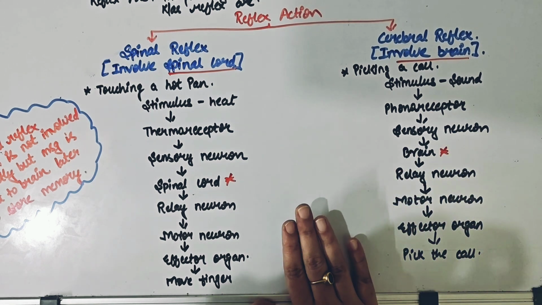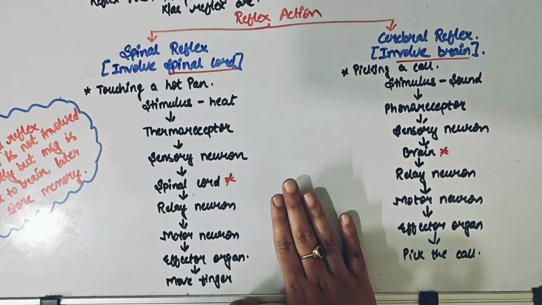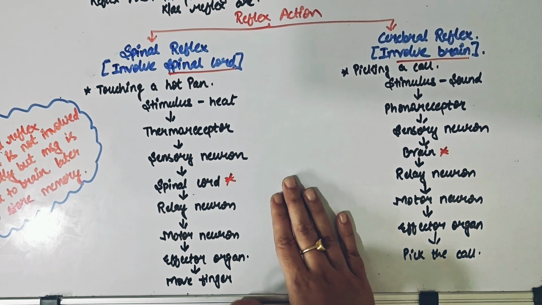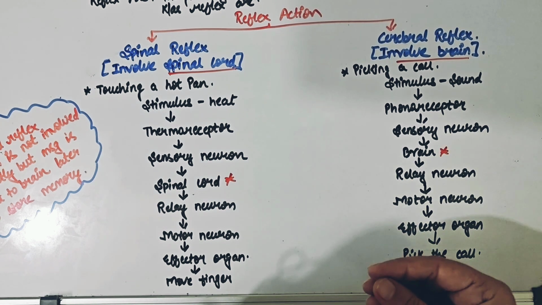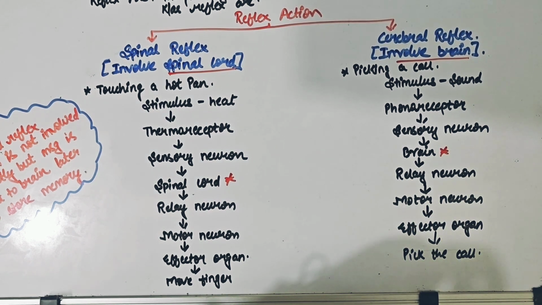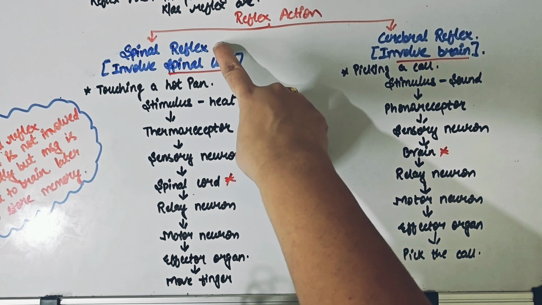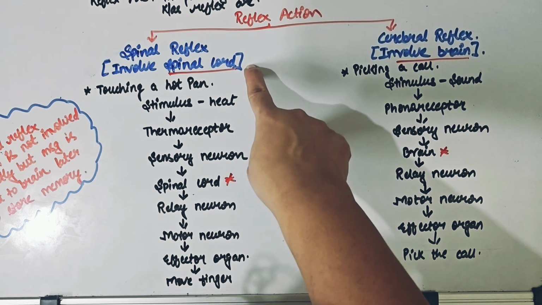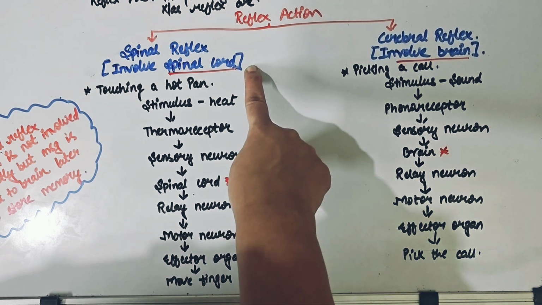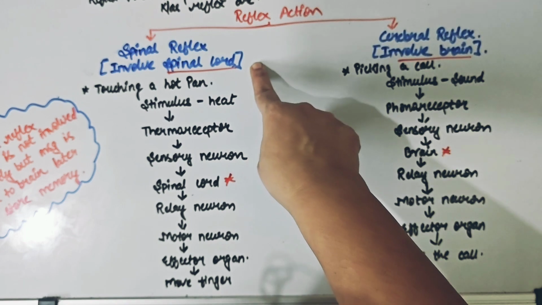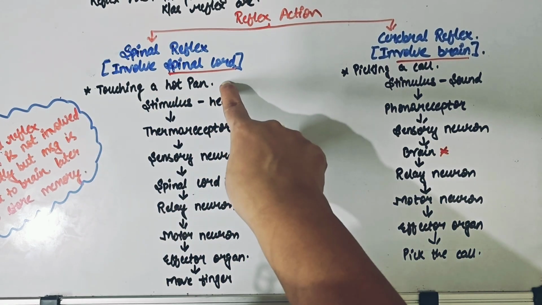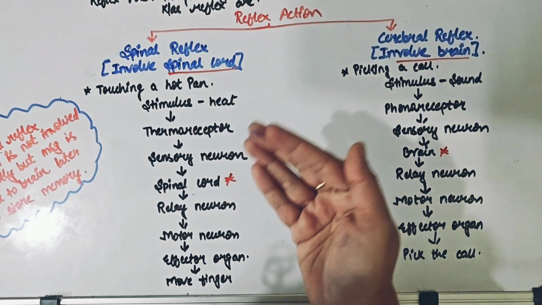And why does this change happen? There are certain situations that our body encounters where our body does not have time to think about what it is supposed to do. Our body has to take action quickly. Like in the example you can see over here in the case of spinal reflex, where the primary organ that takes the decision is the spinal cord. What is happening in this case? We are touching a hot pan.